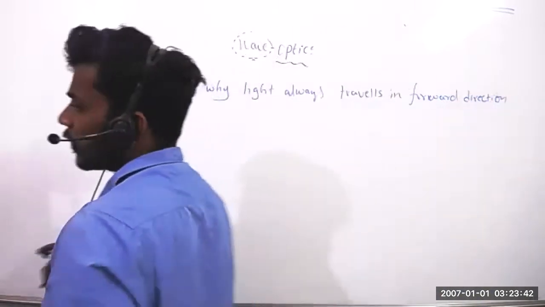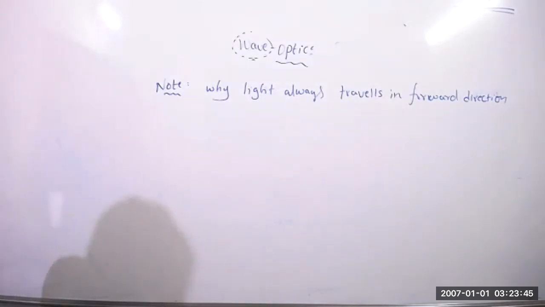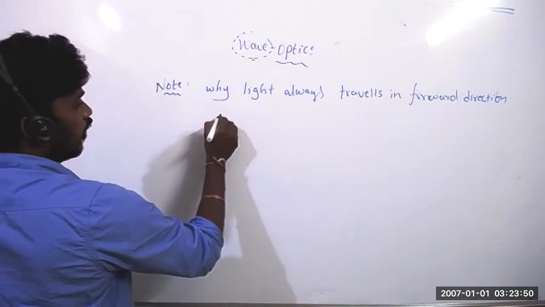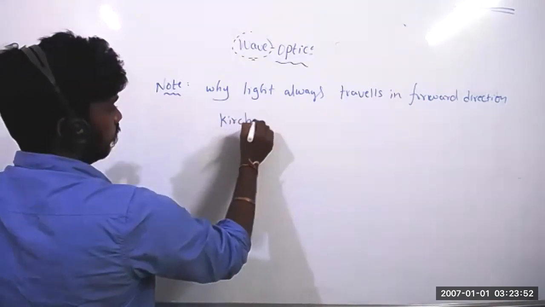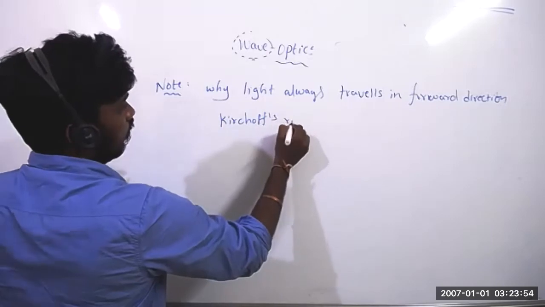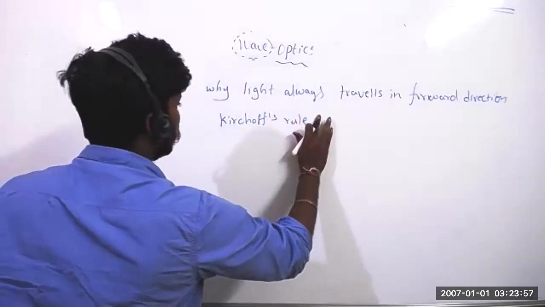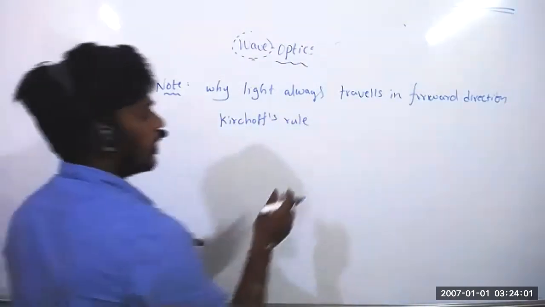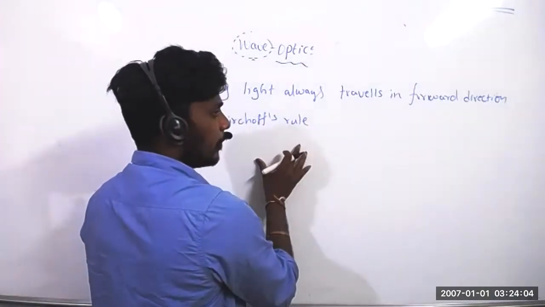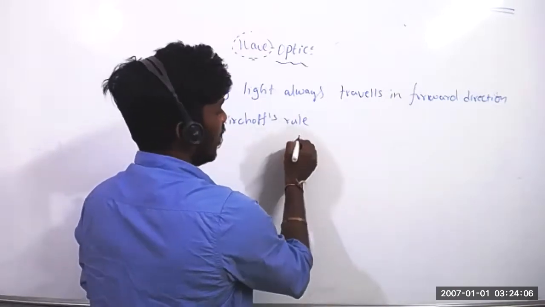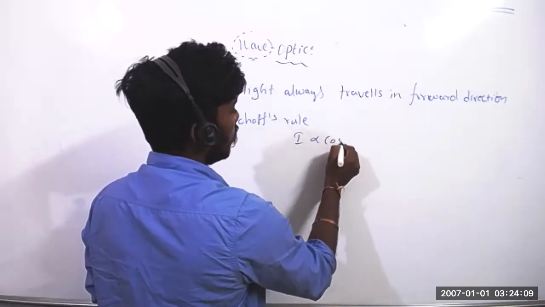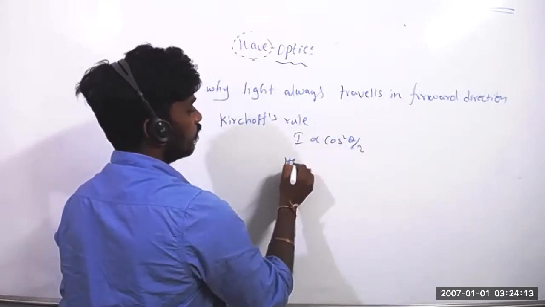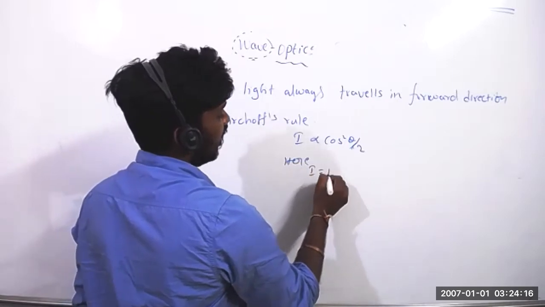Why does light always travel in the forward direction? To this, Kirchhoff gave a rule. He explained why light always travels in the forward direction, basing it on intensity: I is directly proportional to cos square theta by 2, where I is intensity.